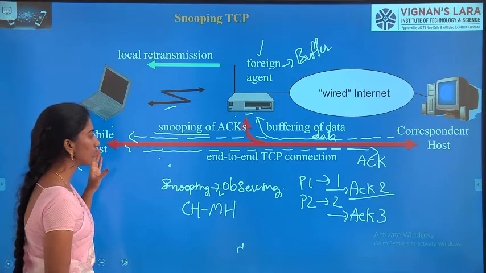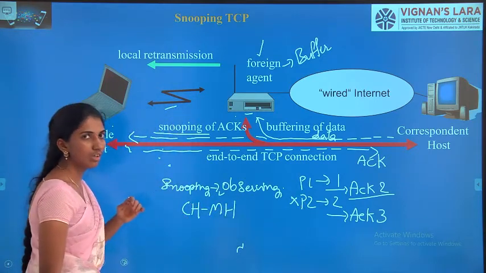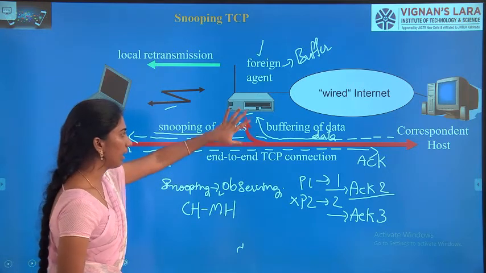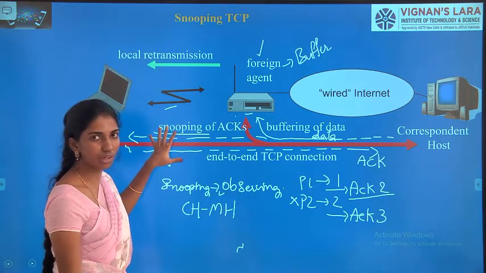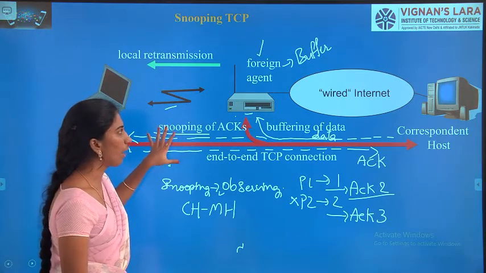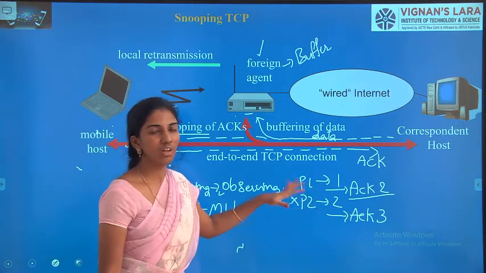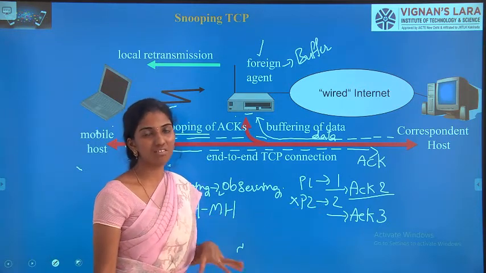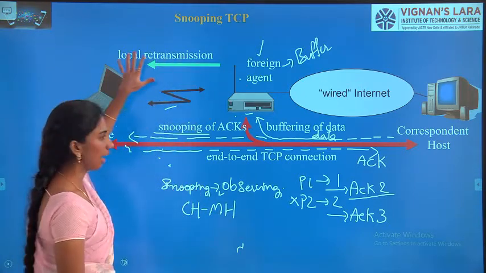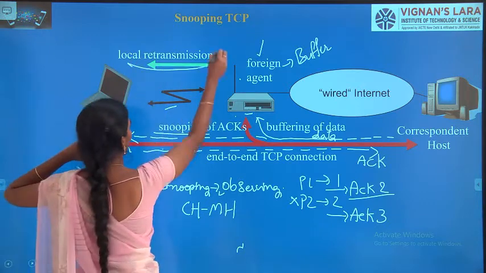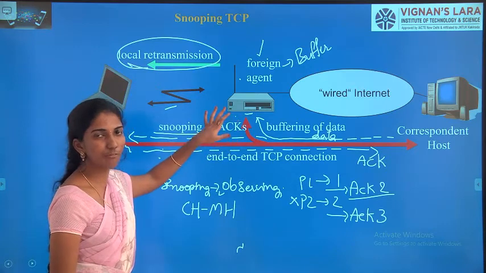So what happens is this packet 2 has been lost somewhere in the network. It has copied the data, and somewhere, some part of the data has been lost due to some network crash or some traffic. So what happens immediately? Rather than sending the entire thing again from the correspondent host, for fast retransmission and fast recovery of data, this foreign agent is going to retransmit. That means local retransmission is done. This retransmission is taken care of by the foreign agent.